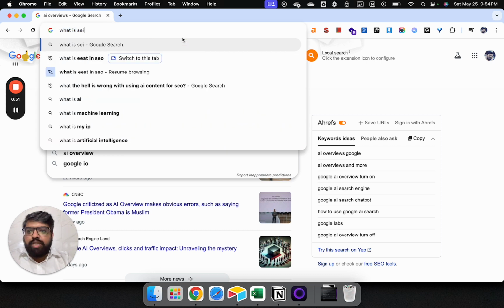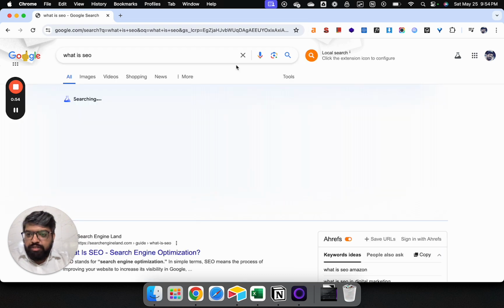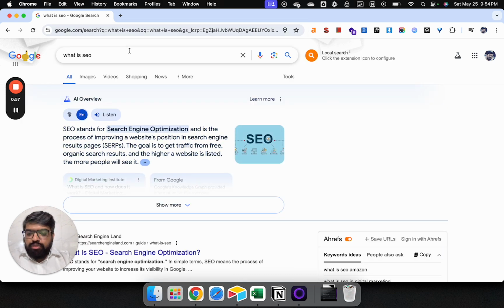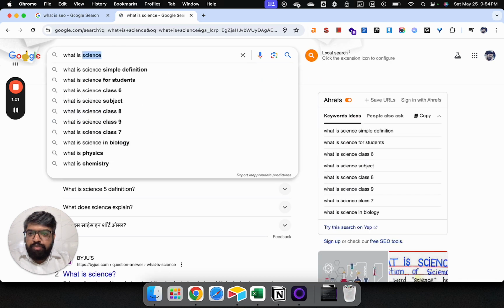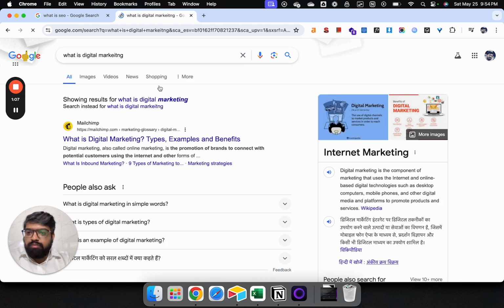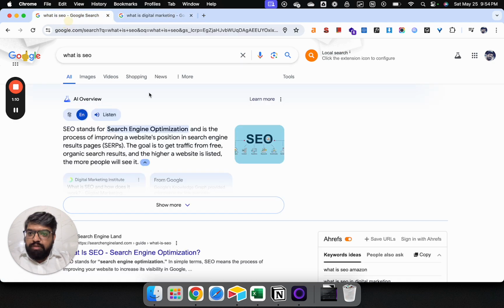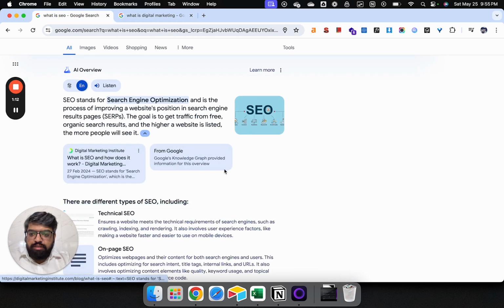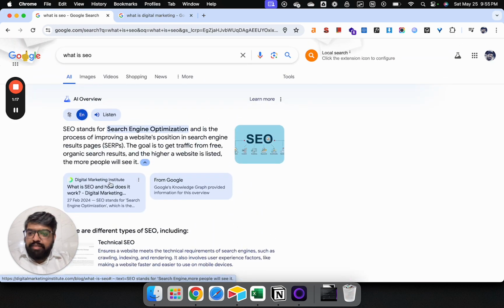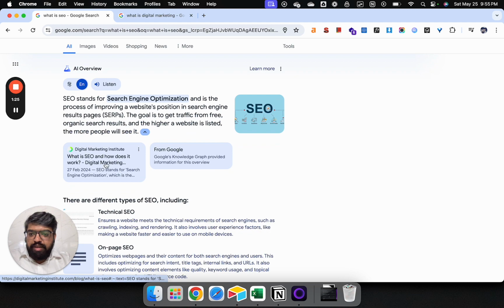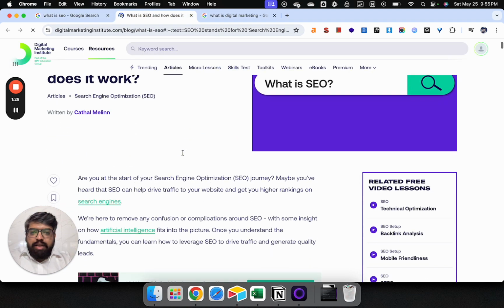So let's say you Google anything that is educational in nature. For example, what is SEO, or what is science, or what is digital marketing. For certain queries, for example, what is SEO, you see here Google has generated a summary. And while it is generating the summary, it is giving you links as well from where it is generating all these notes. So after 2-3 lines there is this link that I can click on, and I can read more.